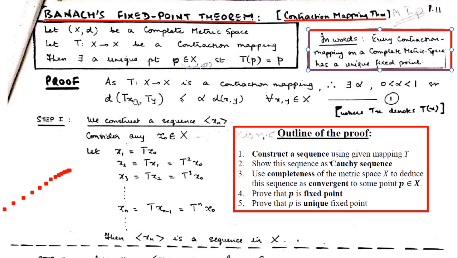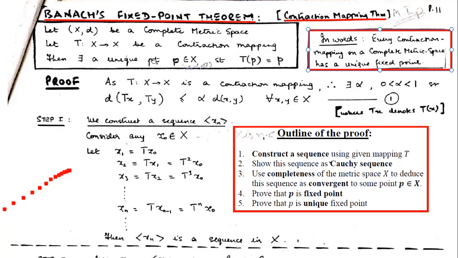Here the bracket is being removed to avoid confusion about which bracket we are considering, distance of something or T of something. So T bracket x is Tx, T bracket y is Ty. So what does the contraction mapping mean? Because T is a contraction mapping, there exists alpha between 0 and 1 such that the distance between Tx and Ty is less than or equal to alpha times the distance between x and y, for every pair x and y in the metric space X.